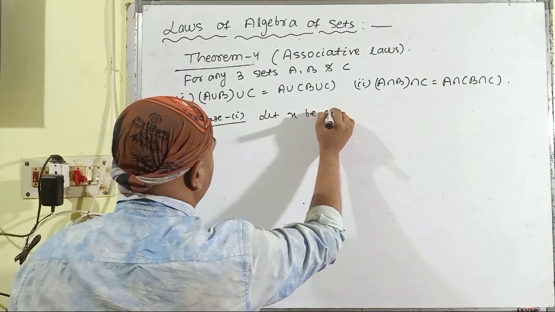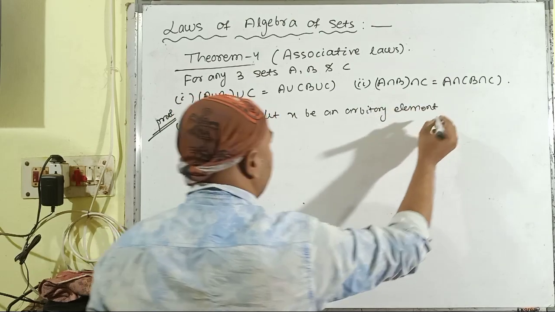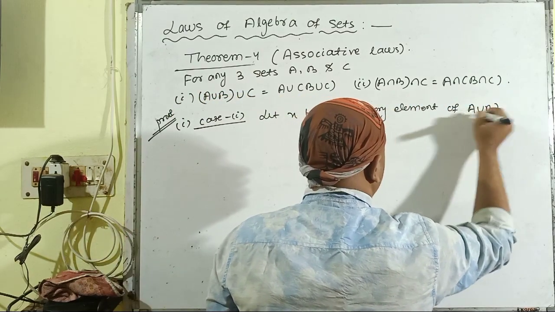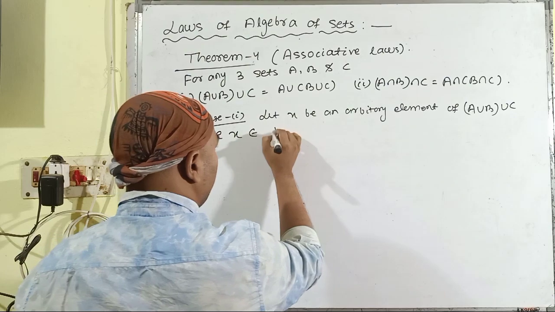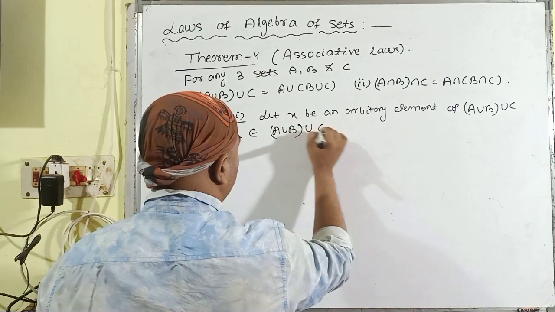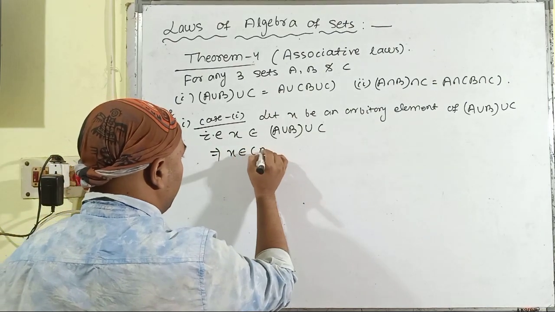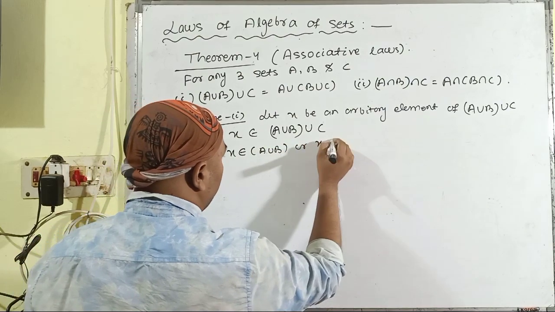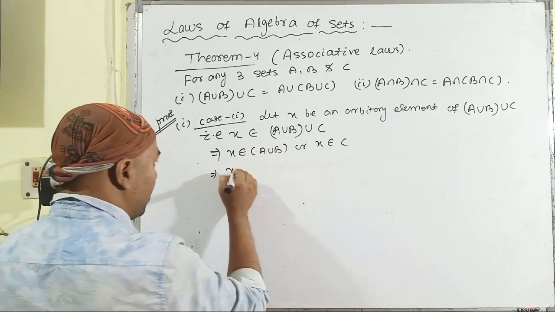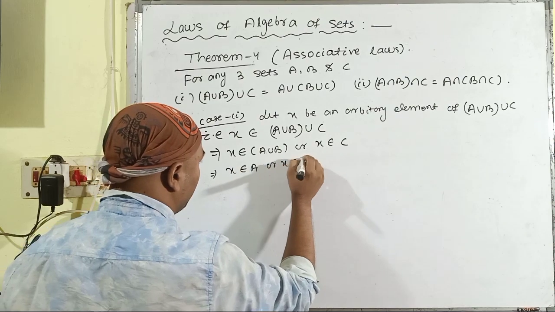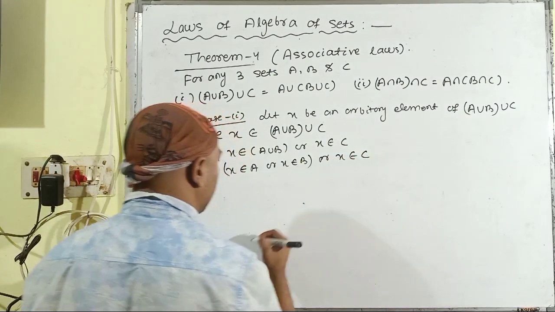Let x be an arbitrary element of (A ∪ B) ∪ C. That is, x belongs to (A ∪ B) ∪ C. That implies x belongs to A ∪ B or x belongs to C. Then considering the first part of this line, we can write x belongs to A or x belongs to B, in the bracket, and outside of the bracket x belongs to C.